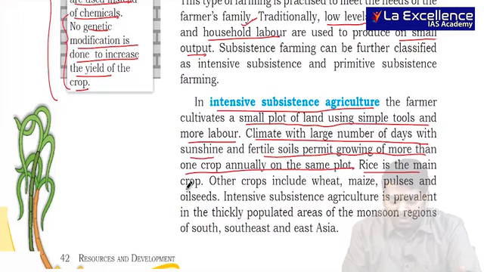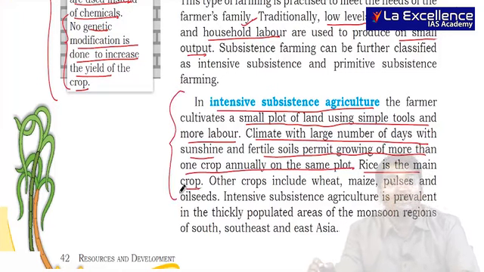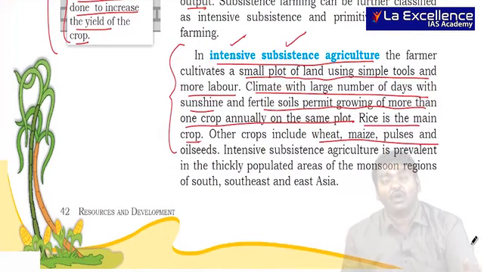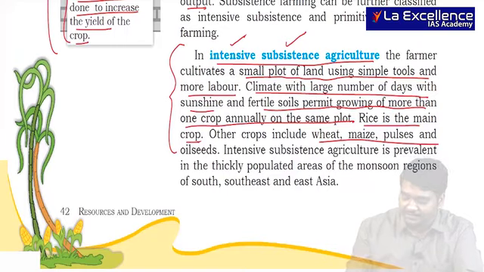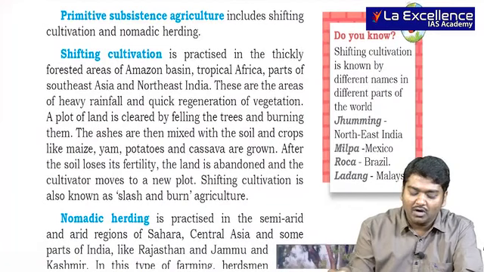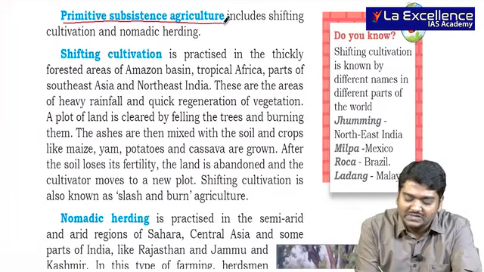Rice is the main crop in most of the intensive agricultural regions. We call it intensive subsistence farming. The reason is intensive, more labor is present, subsistence, less technology. Other crops, wheat, maize, pulses, are usually present in monsoon regions which are dependent on rain and not on irrigational activities. And then we also come across something called primitive subsistence farming.